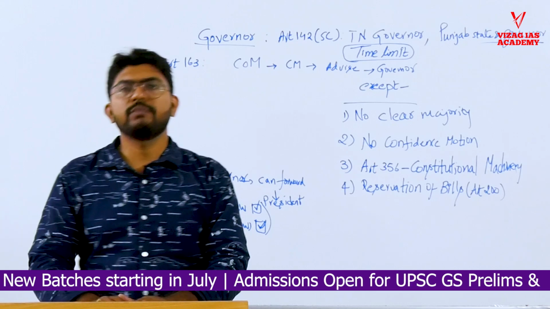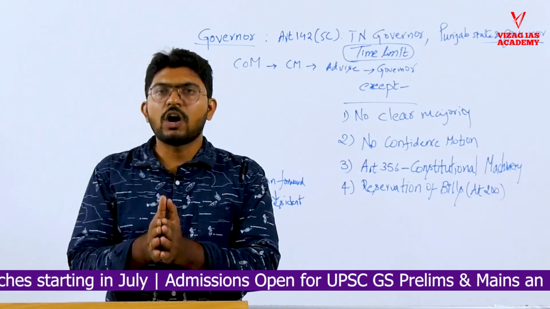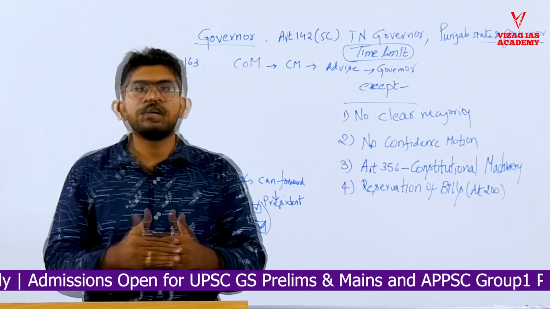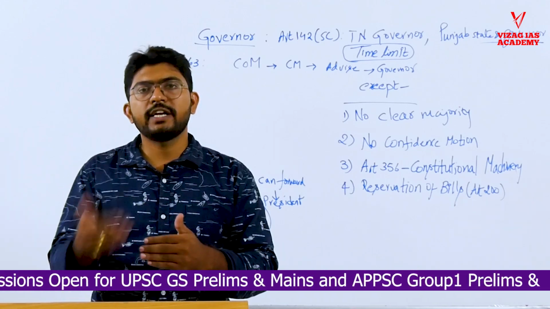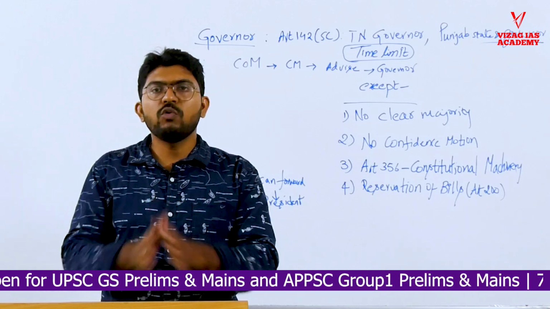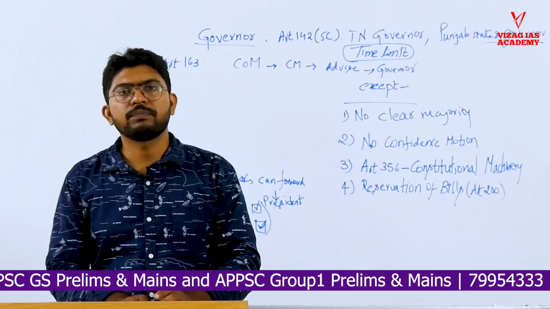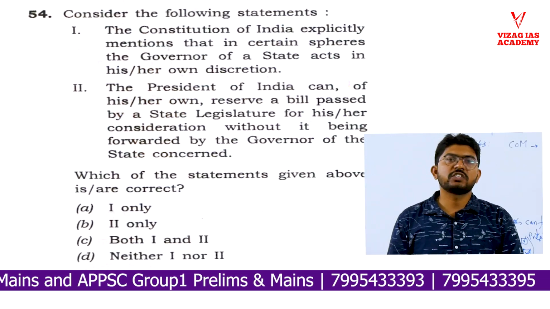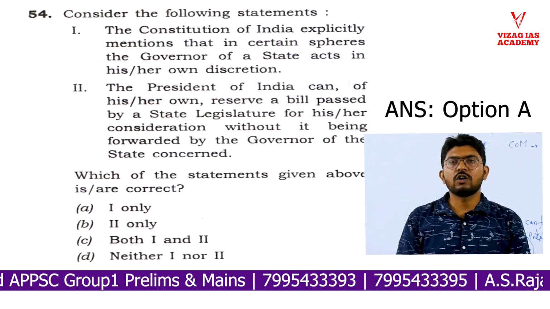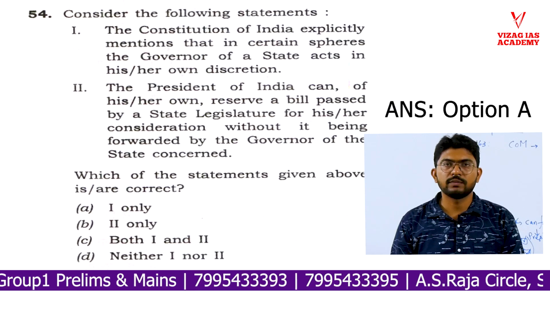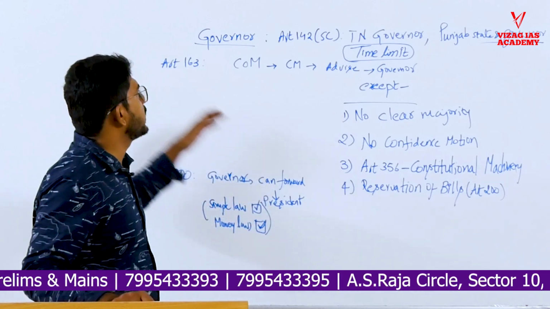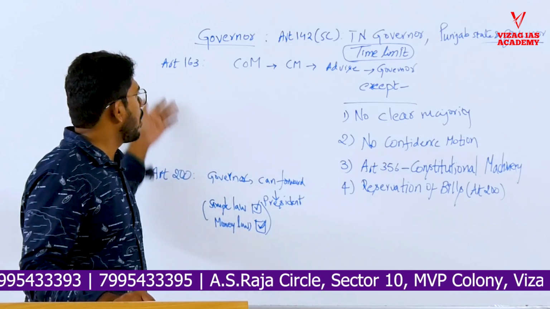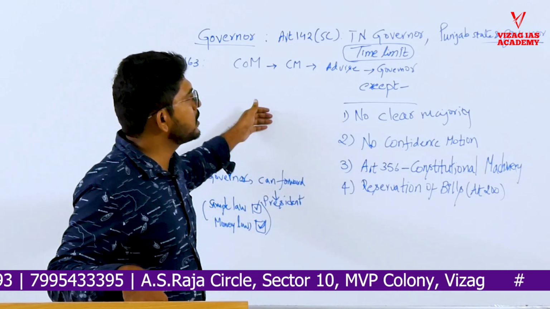This has become too extreme, right? Whenever you are making a law, the Constitution says that there are horizontal as well as vertical relations between state and center. So it gives some sort of autonomy to the state as well to function and remove roadblocks in terms of political power sharing. So this is too extreme a statement. One can understand constitutionalism and checks and balances. If someone can eliminate option 2 with the basic concepts, the answer is only 1. One should have knowledge of Article 163, Article 200 and Article 74. Or if you don't remember the articles, that's fine, you should know that discretion is given to the governor.